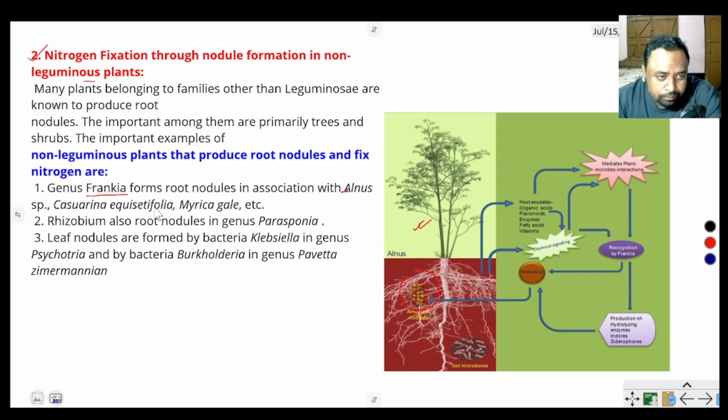nodules. Rhizobium also forms root nodules in genus Parasponia. Leaf nodules are formed by bacteria Klebsiella in genus Psychotria and by bacteria Burkholderia in genus Pavetta and Zimmermannia. Okay, these are non-leguminous plants where nodules are formed.